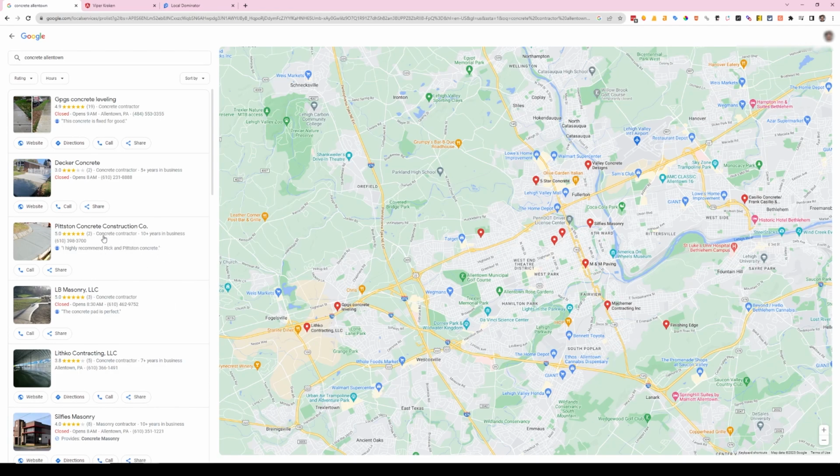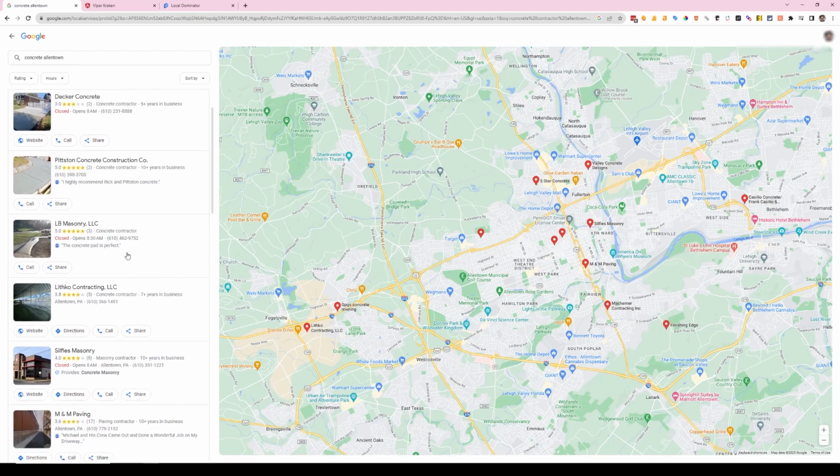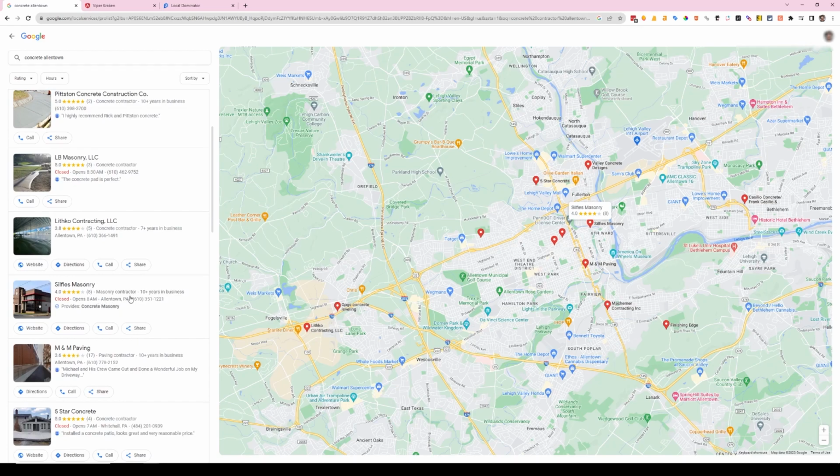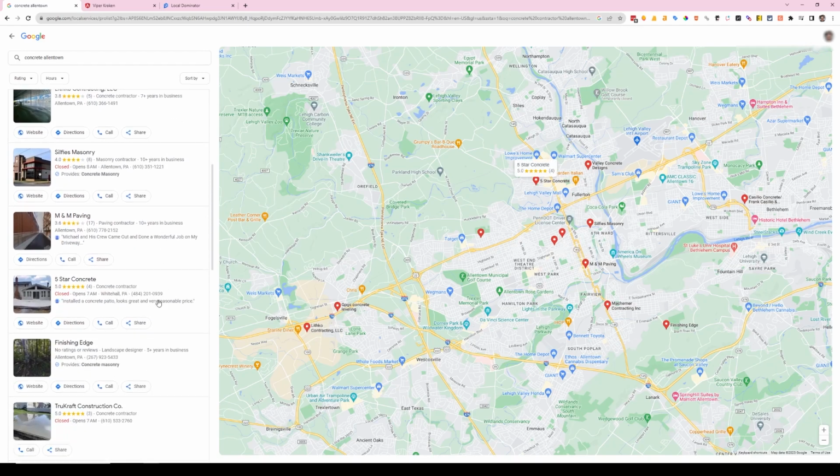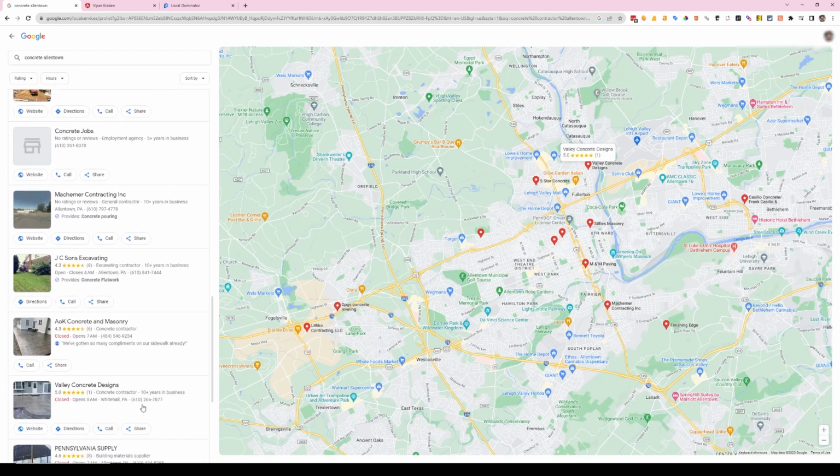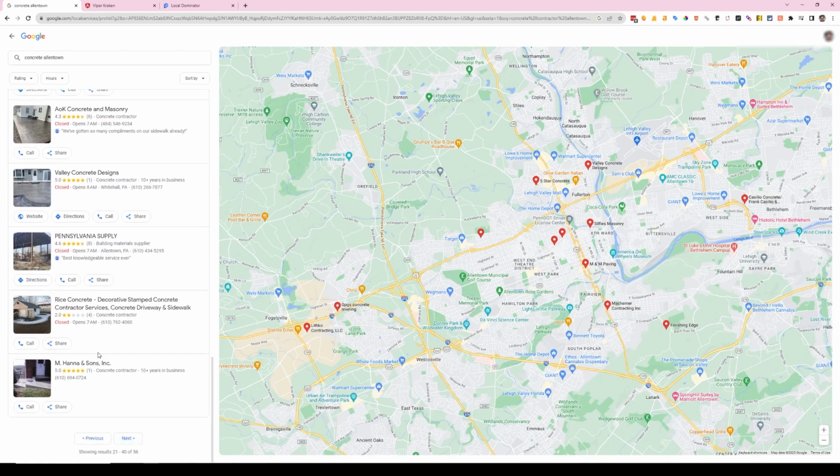Concrete contractor out. That's a service area. Service area. That's too far out. That one could work. It's at 4 stars. I'd rather have somebody that's actually called 5-star and they have 5 stars. Isn't that cute? That's not too far out. We could do that. What are we on? Page 21 to 40.